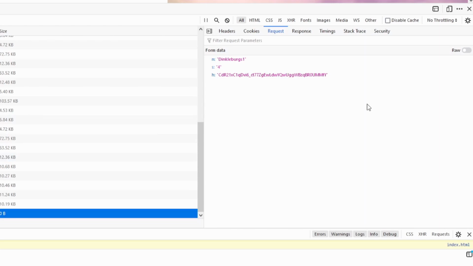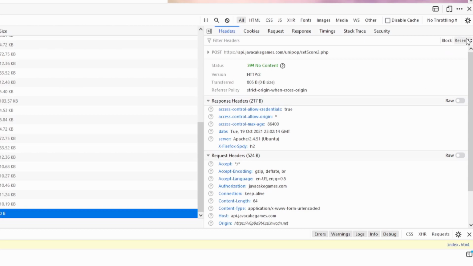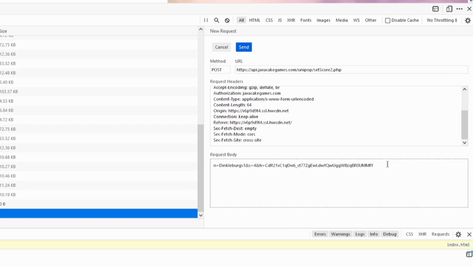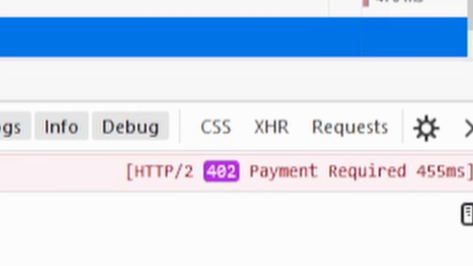We will now execute the attack and send them bogus values. So that is very, very easy to do in here. We can actually edit and resend, and all we want to do is in the body, instead of saying our score was 4, let's say our score was 400. That's way above anybody on the leaderboard. Let's see how it deals with that. We got a 402 payment required. What?